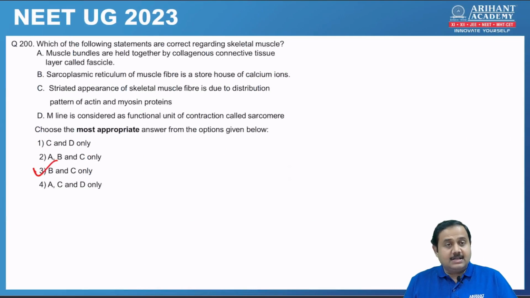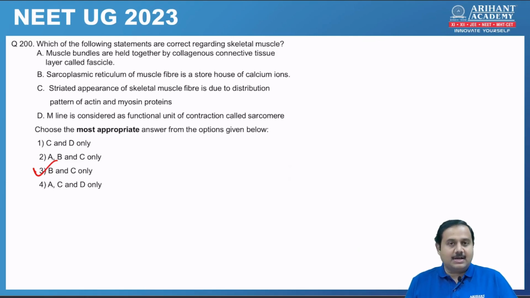Next one, the last question from zoology section. Which of the following statements are correct regarding skeletal muscle? So, the correct statements are B and C. That is, sarcoplasmic reticulum of muscle fiber is a storehouse of calcium ion, which is correct. And striated appearance of skeletal muscle is due to distribution of actin and myosin protein.